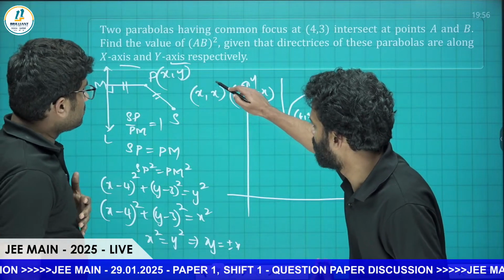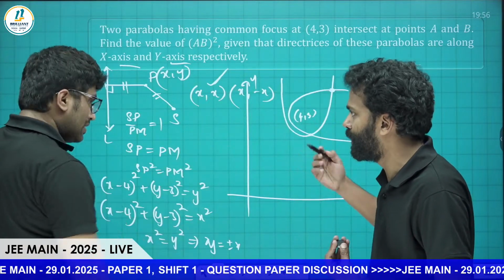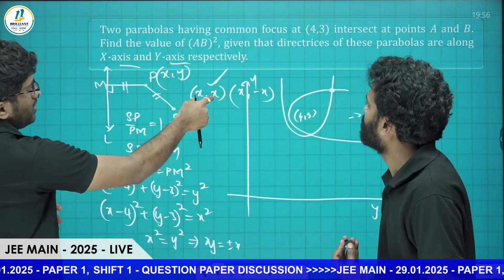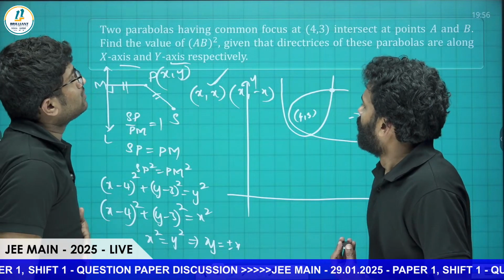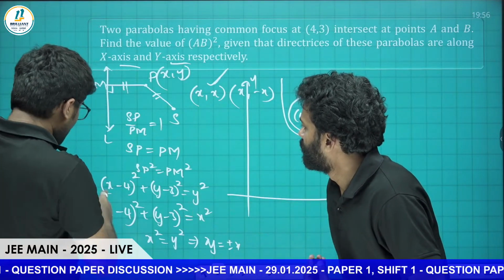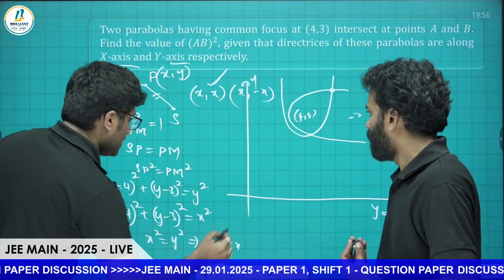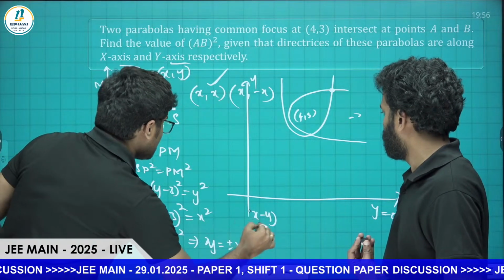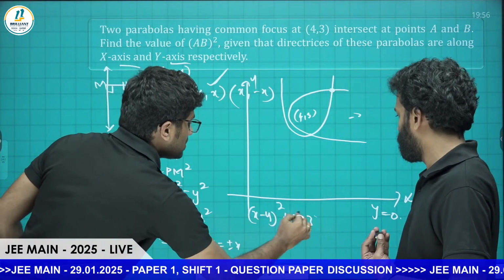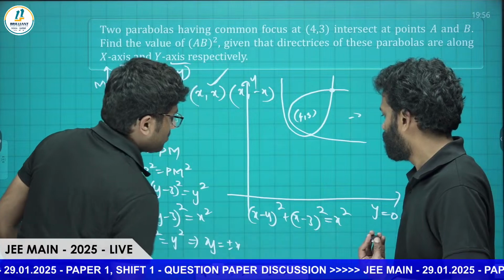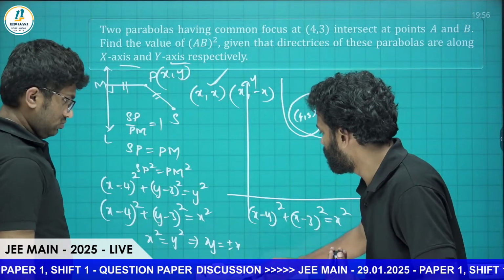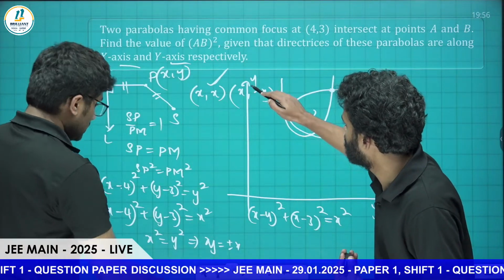Then let's go for this one, and if we are not getting the proper answer, we can go for the other. So (x, x). Here we can substitute, I think. If we put x equals y in this, we get (x minus 4) whole square plus (x minus 3) whole square equals x square. Students, can we erase this? Yes, sir.